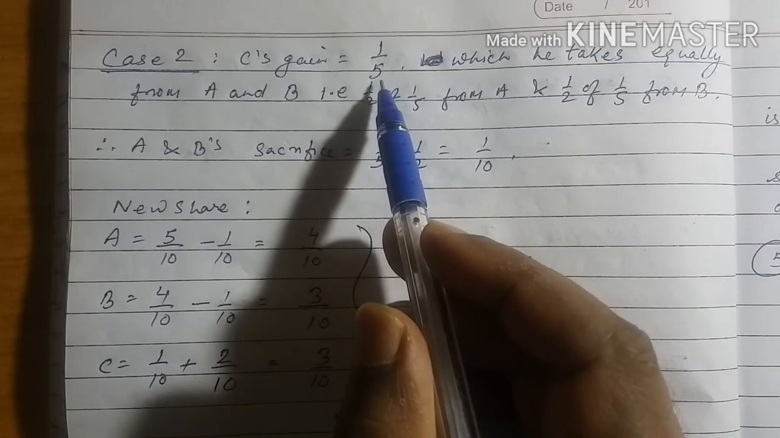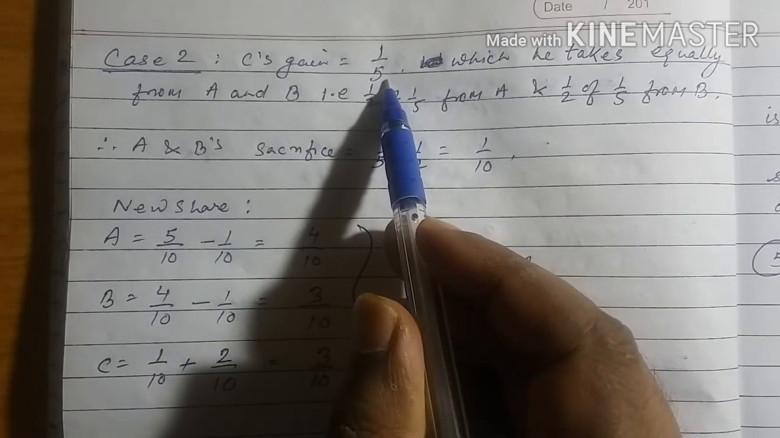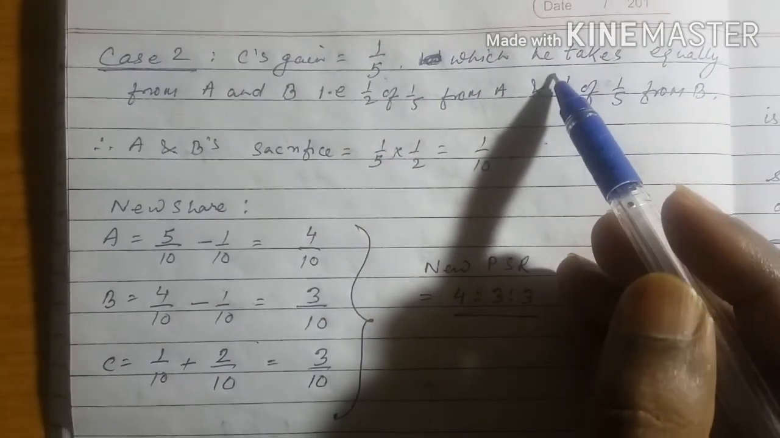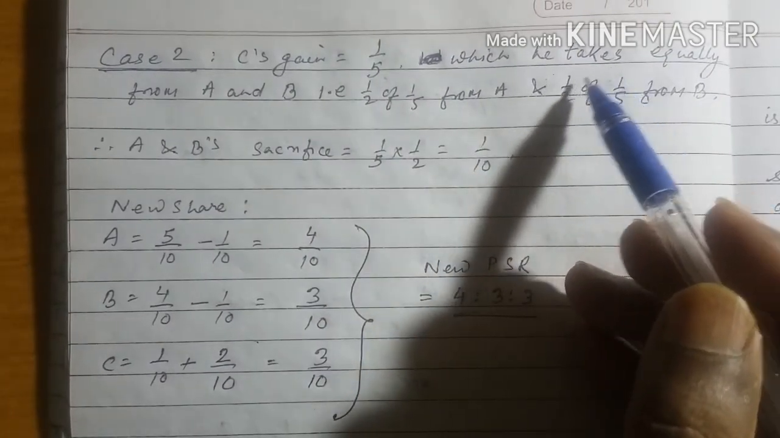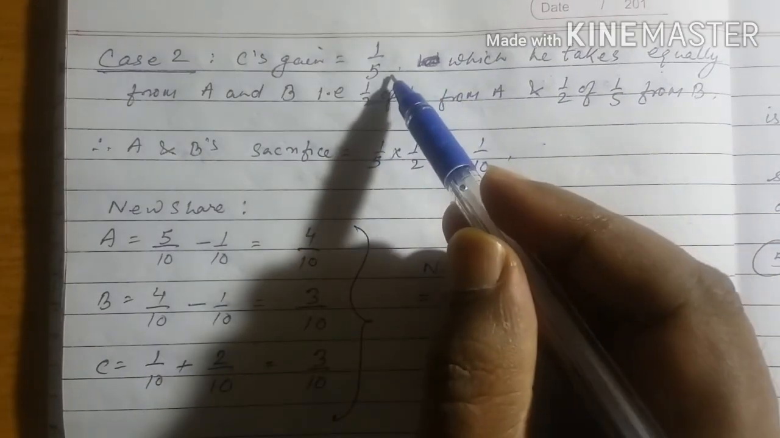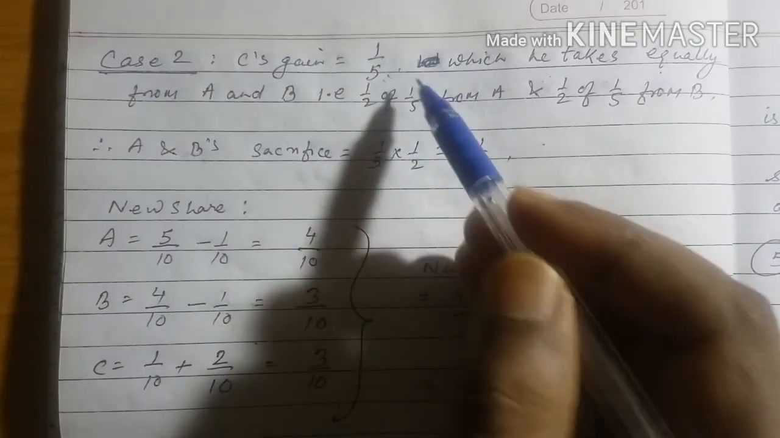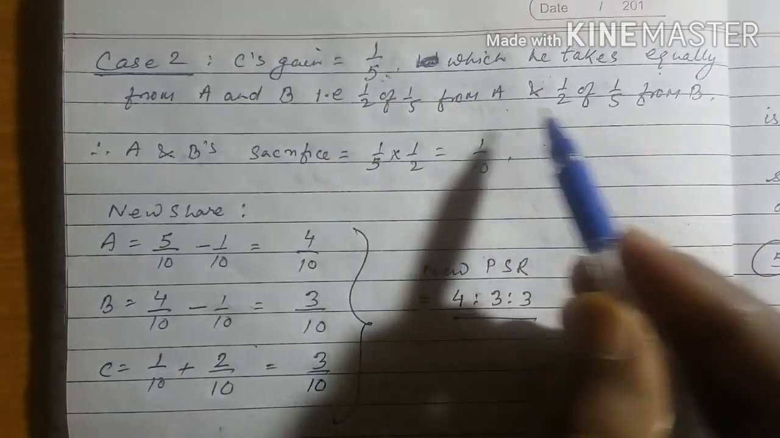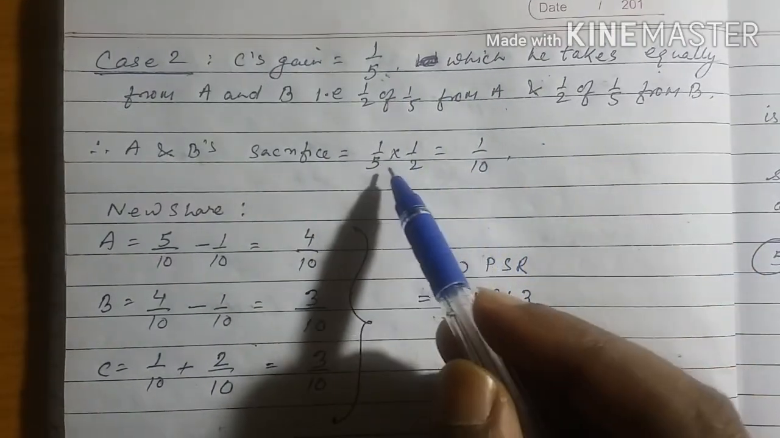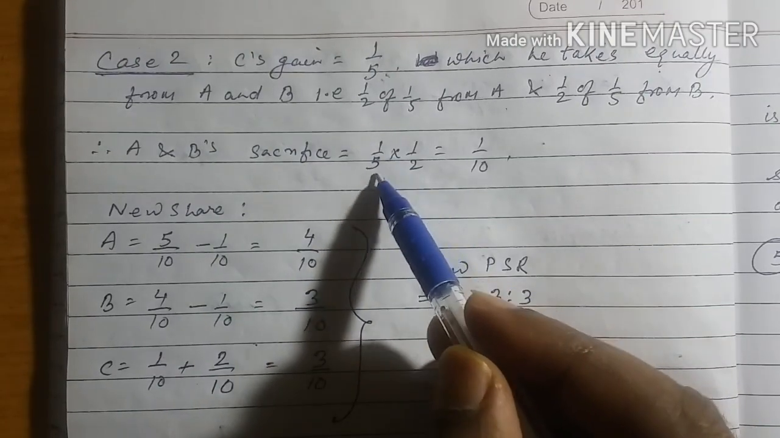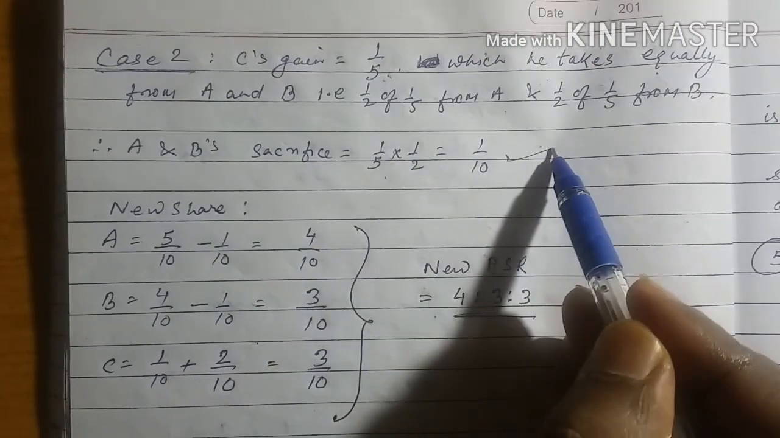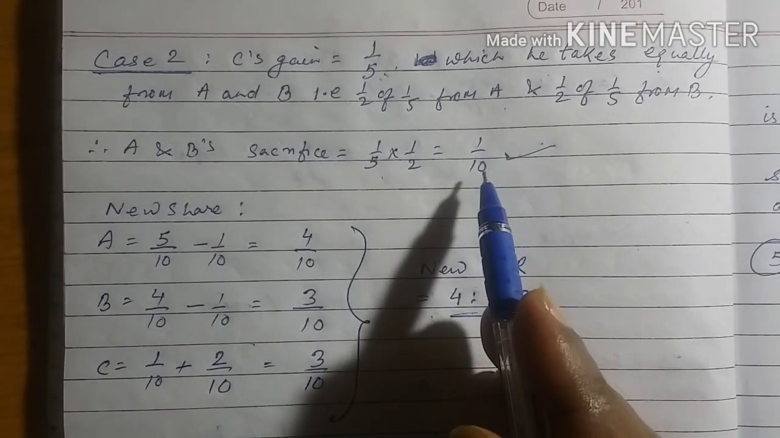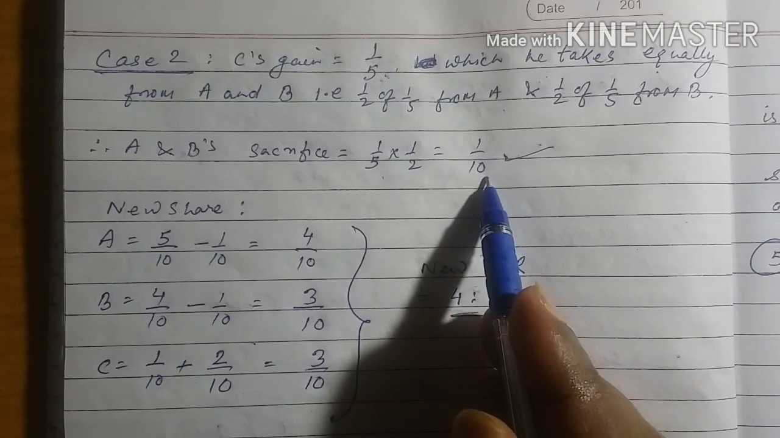Now in case 2, C's gain is 1 by 5. Totally he is gaining 1 by 5, but that particular gain is being taken from A and B equally. That means half of this particular gain is being given by A and half of this particular gain is being given by B. So what is the half of this gain? 1 by 5 into half, that is 1 by 10. That means A's sacrifice and B's sacrifice is equal to 1 by 10.